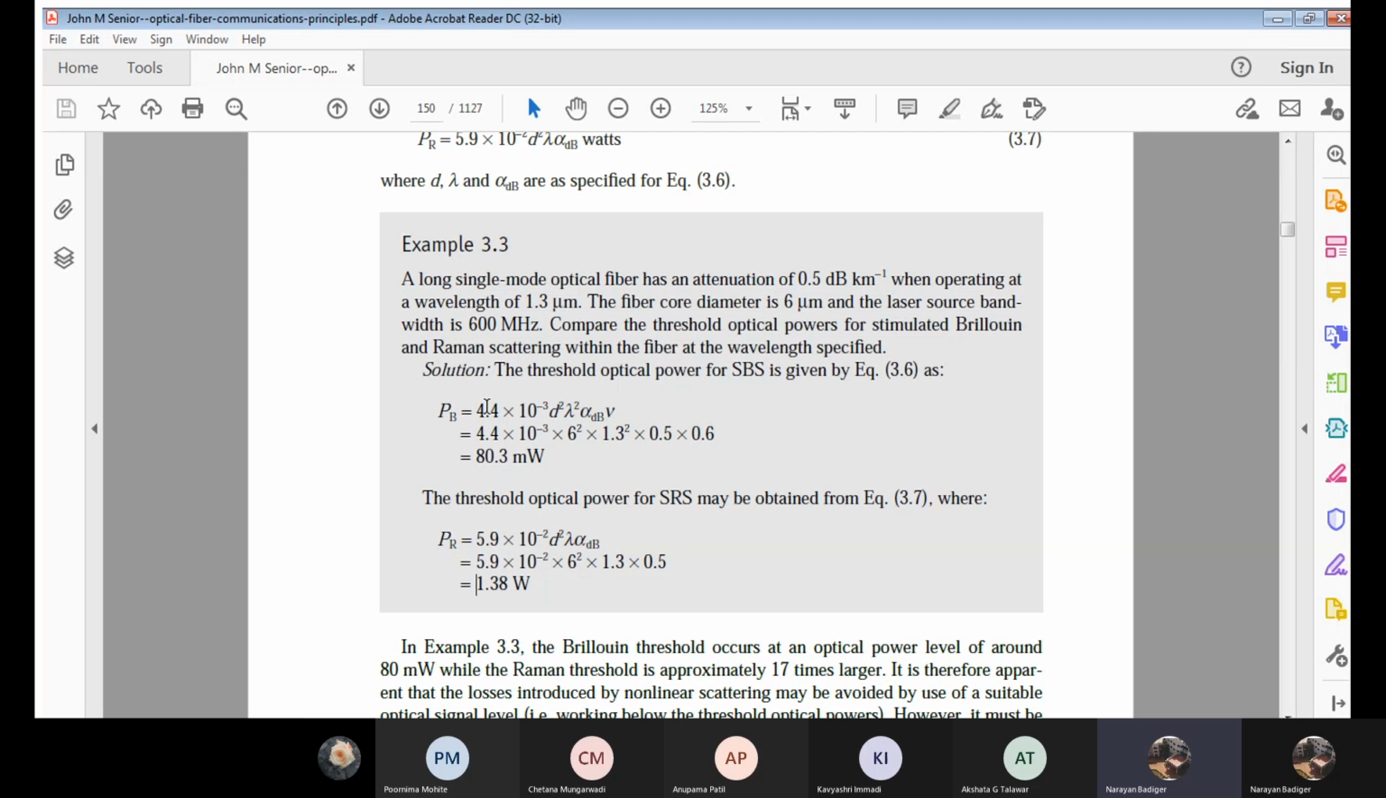First, PB is given by 4.4 into 10 raised to minus 3 into D square into lambda square into alpha in decibels into V. Just substitute those values. 4.4 into 10 raised to minus 3 as it is. D is 6 micrometers, 6 square.